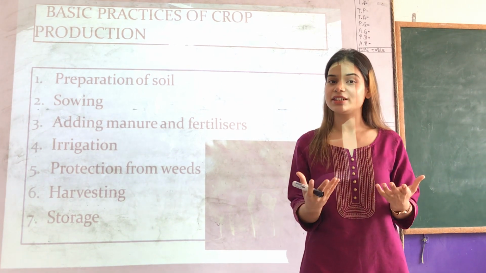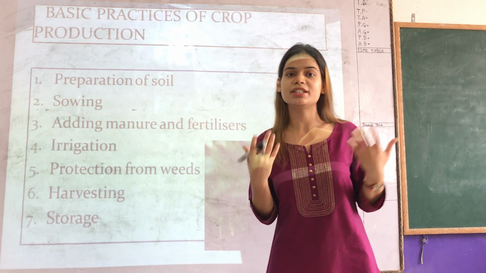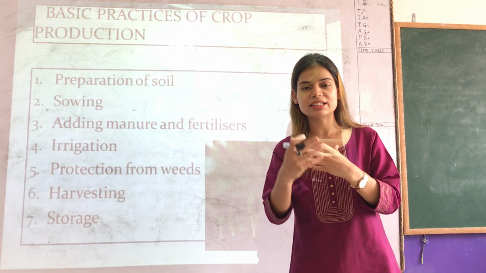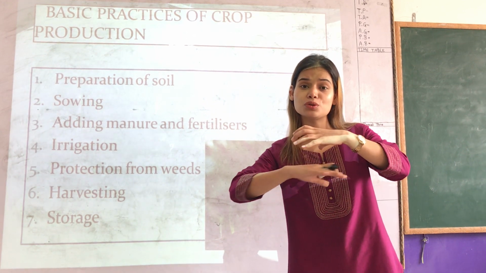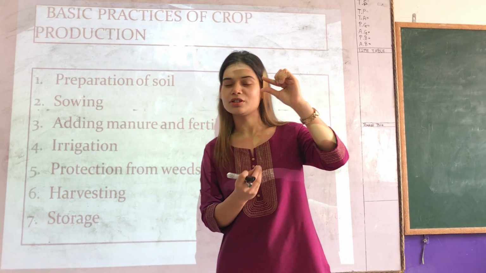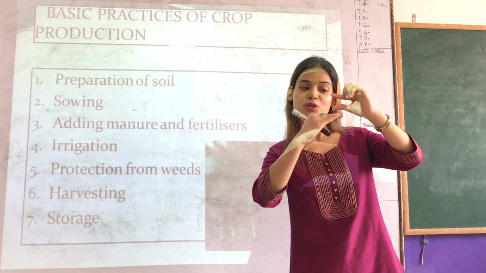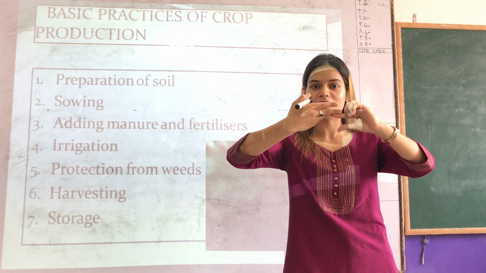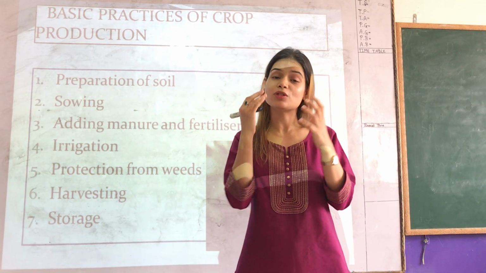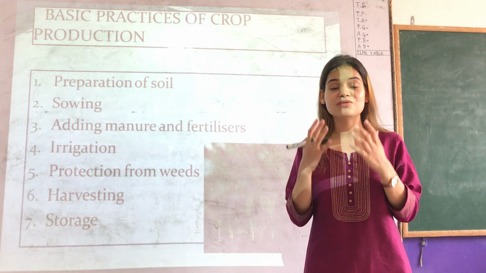Alright, and you must have studied in your previous classes how important nitrogen and other nutrients are for the growth of plants, right? So this tossing and turning helps in bringing those nutrients back to the top layer of the soil, since only a few centimeters of the top layer support growth. So it is very important to bring those nutrients to the top level so that the plants can take them, right? So that is the reason why tossing and turning and loosening the soil is very important.